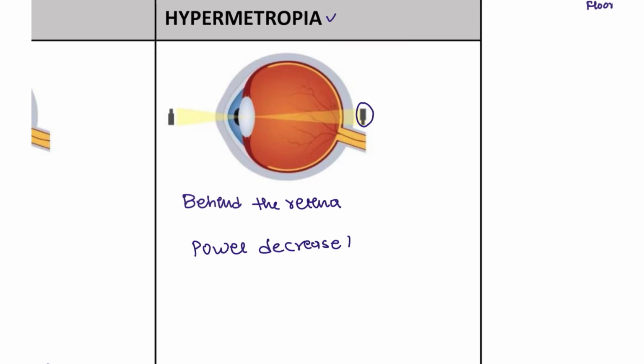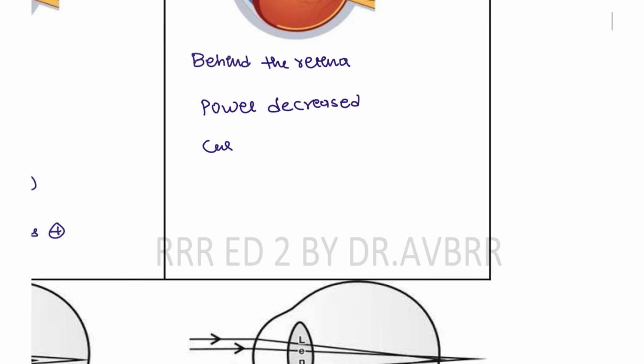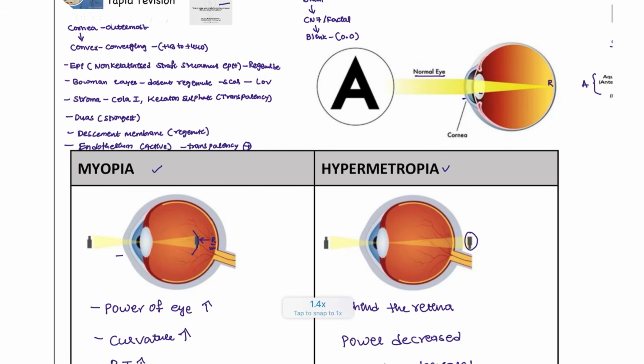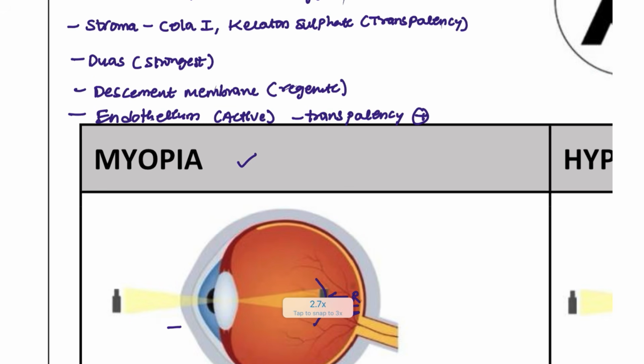The curvature is decreased, and also the refractive index is decreased in these patients, and the position of the lens is posterior. So these are the conditions which affect the vision in the patient, and here we can apply the convex lens. But what other names do these conditions have? Myopia is known as nearsightedness.